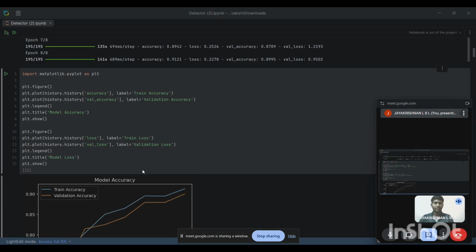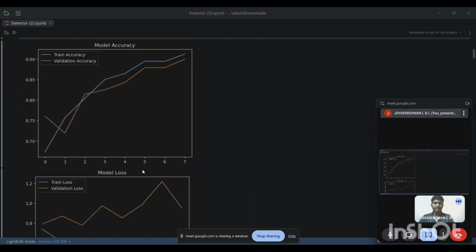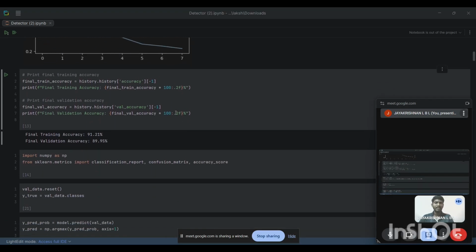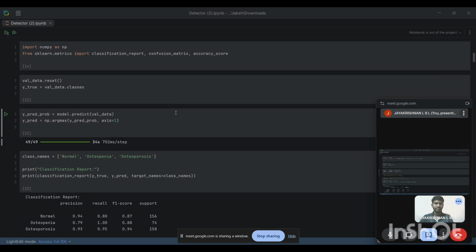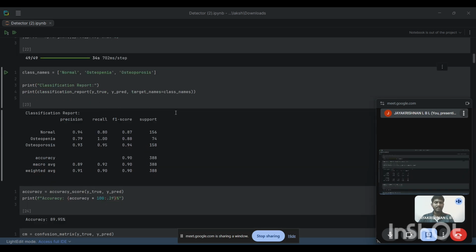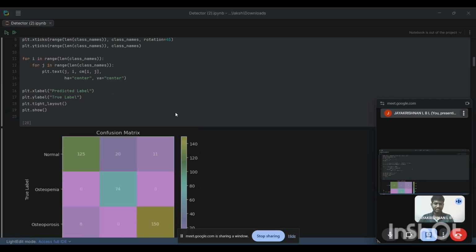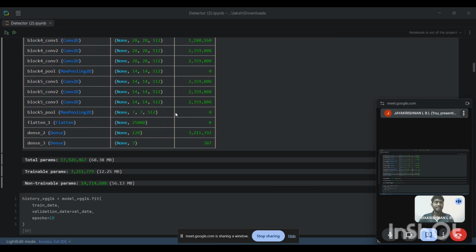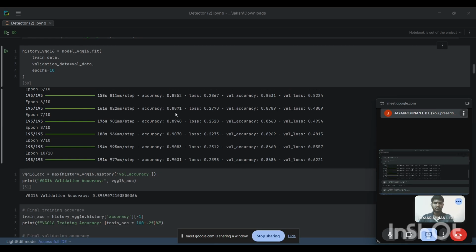In that, I use the matplotlib library to plot a graph of model accuracy, train accuracy versus validation accuracy, and I also develop a graph for model loss, train loss versus validation loss. I also print the training accuracy and validation accuracy, and at the end of the model building I print the classification report and confusion matrix for all the models. It is the same for all the 5 models I used.